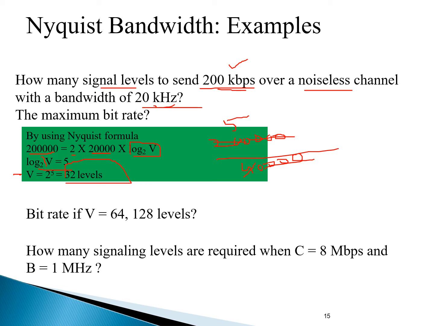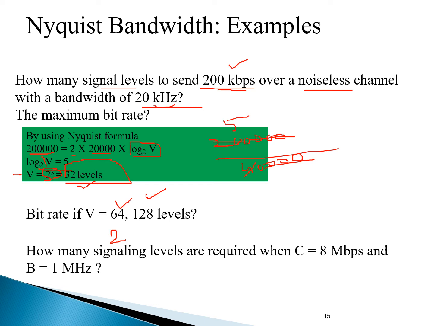Students, now this is your work. Pause the lecture, take some time and solve that. If we need 32 levels, or if we need 64 levels, or if we need 128 levels, then what is the value of signal levels, how many signal levels are required? You should calculate this in terms of 2 raised to a power value, by calculating log base 2 of V.